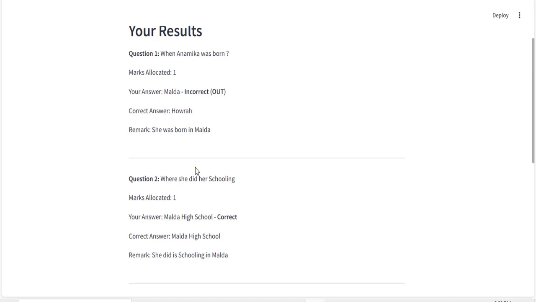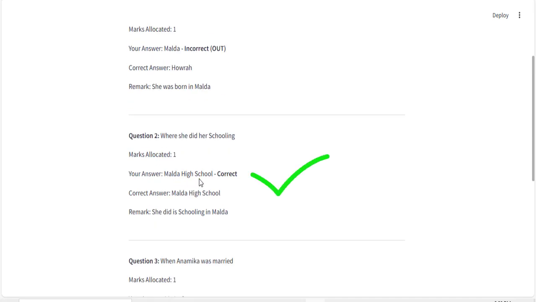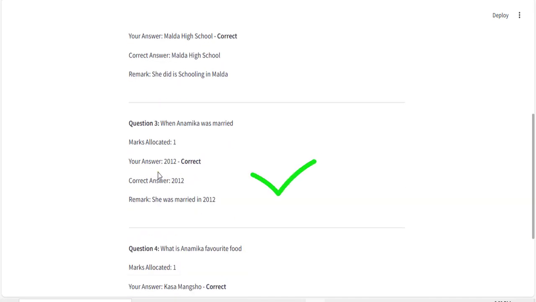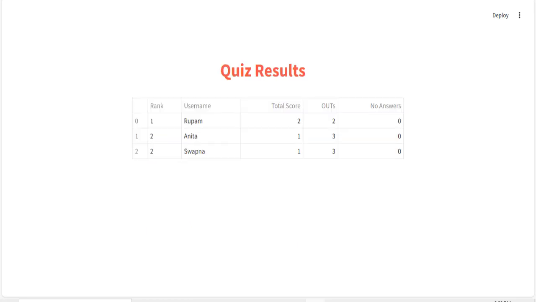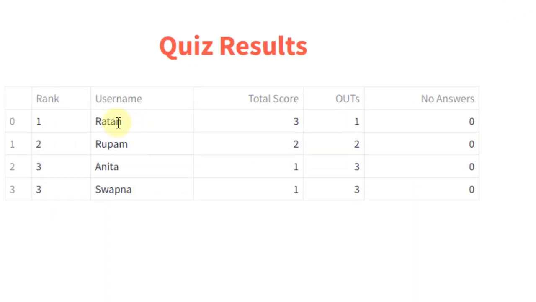So you can see that the school is correct, Malda High School. Then this one is also correct. And you can see, what is Anamika's favorite food? This is also correct. Now let me go to the results page. Now how much did Ratan score? You can see that Ratan's total score is 3.